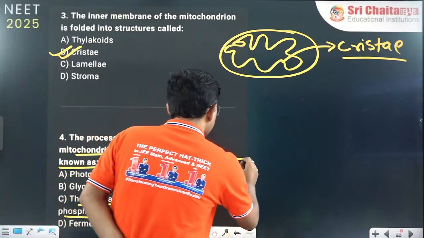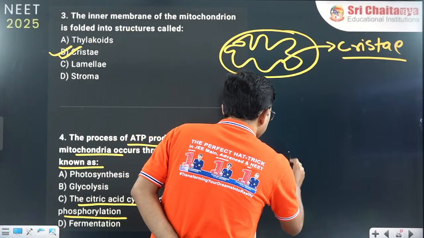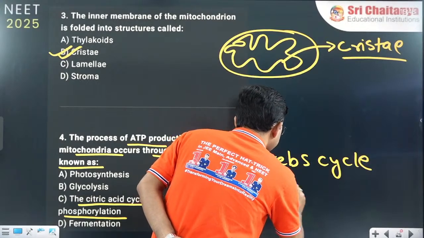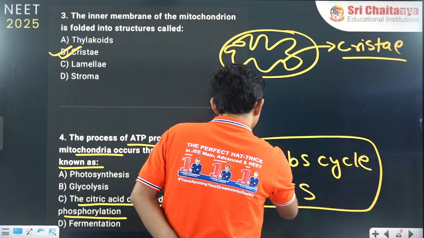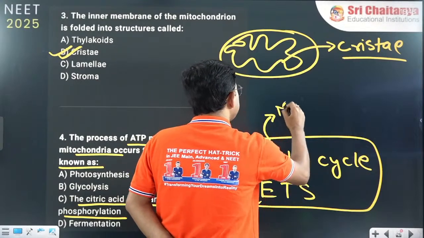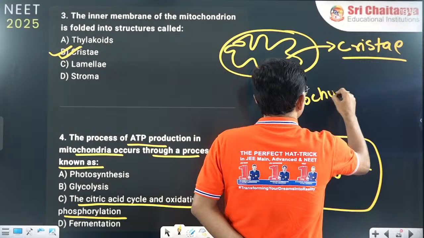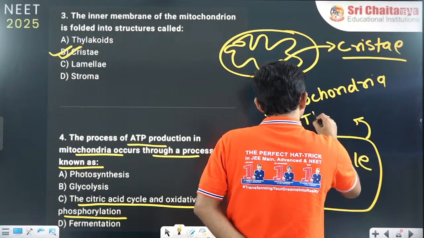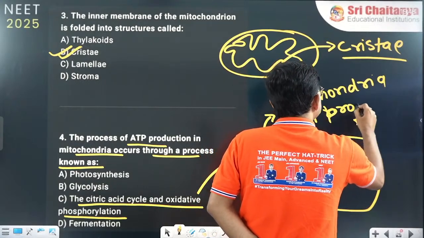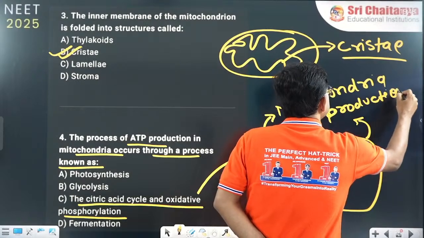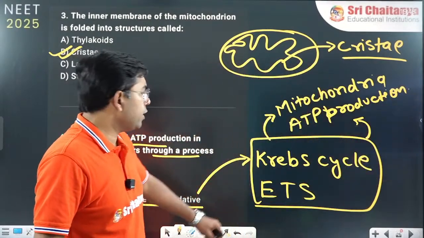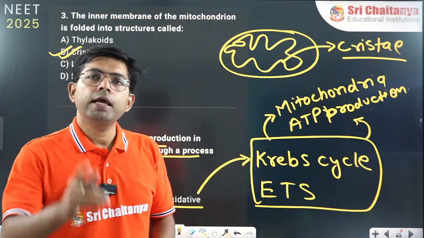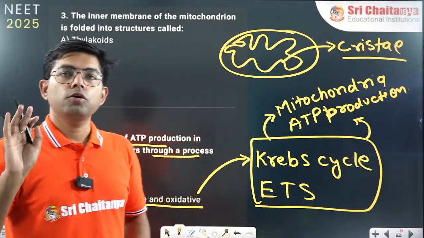Remember this. The Krebs cycle and ETS both are related to ATP production, and both take place in mitochondria. In detail we will see this in the chapter on respiration. For now, just remember that wherever you see Krebs cycle, ETS, you simply assume that it is related to ATP production and is taking place in mitochondria.